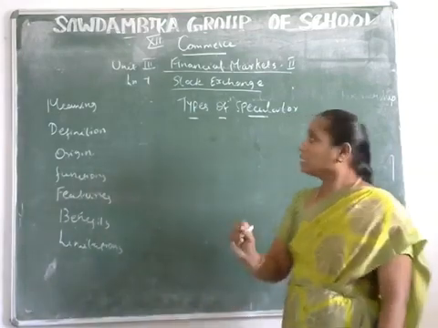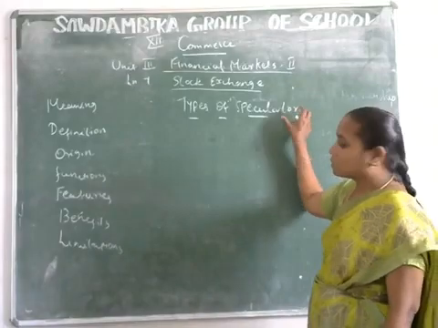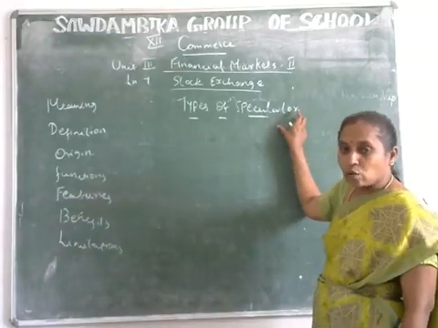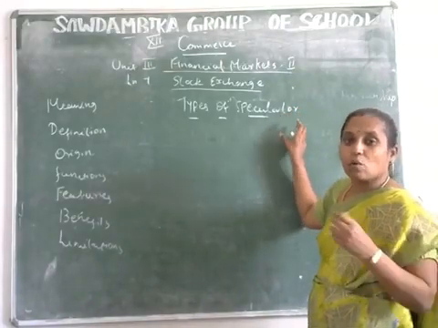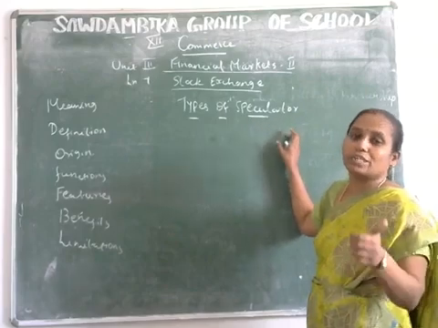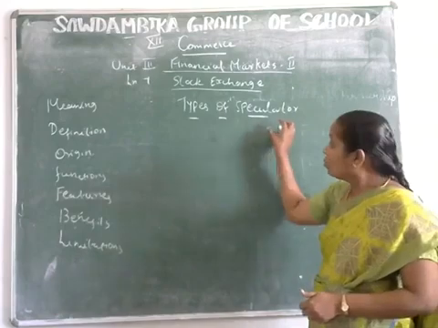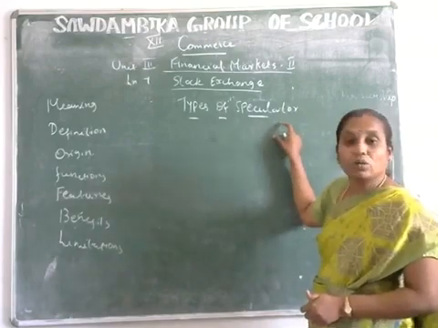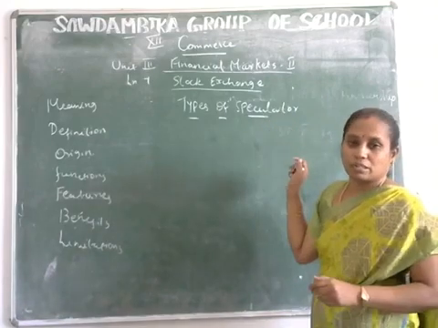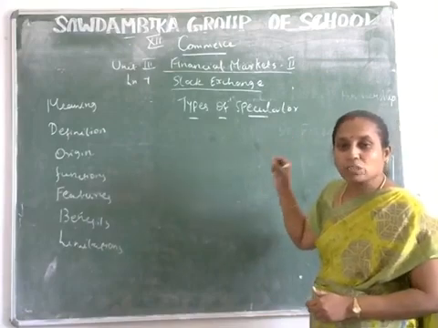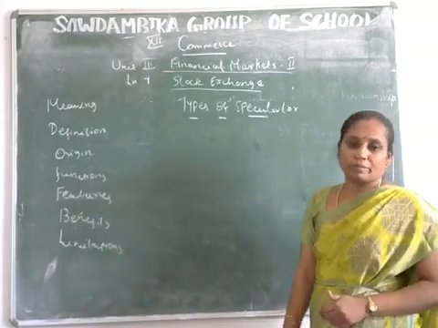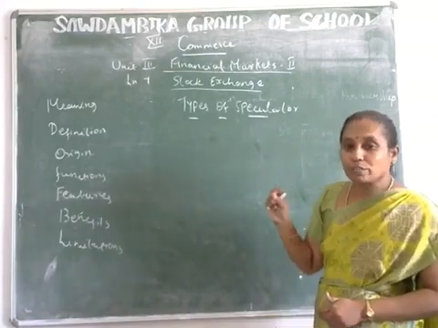They do not retain their holding for a long period. So his commitment is only for the short period.